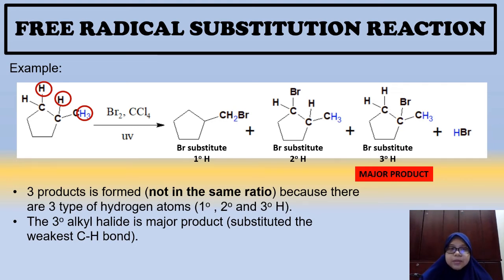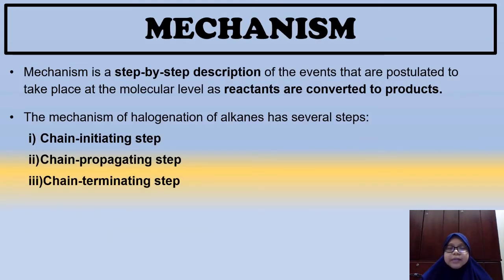Okay, so we go to the next section, mechanism. So what is mechanism? Mechanism is a step-by-step description of the events that are postulated to take place at the molecular level. So yang ni kita tak nampak sebenarnya, tapi yang kita jangkakan akan berlaku pada kita punya molekul pada molecular level as reactant are converted into product. Okay, kita akan tengok lebih deeper apa yang berlaku pada molekul-molekul kita semasa reactant bertukar kepada produk.